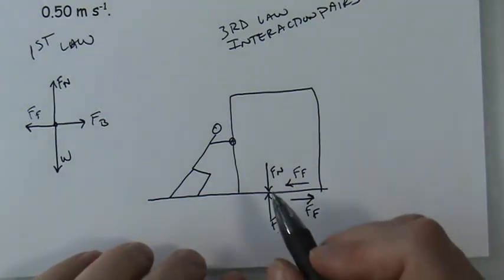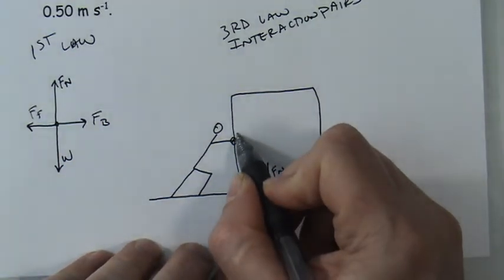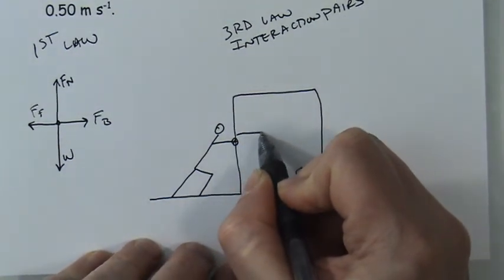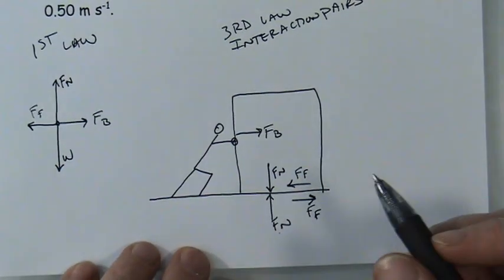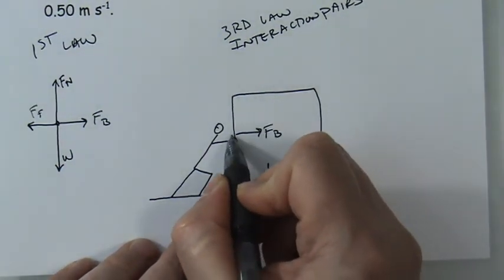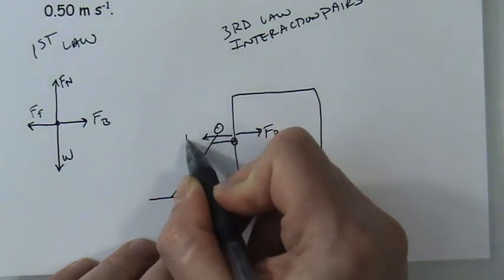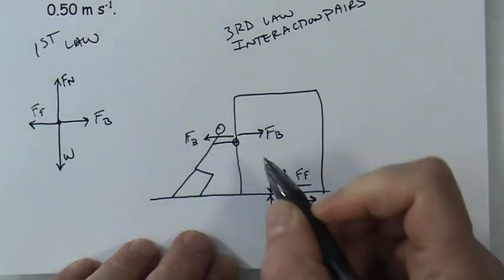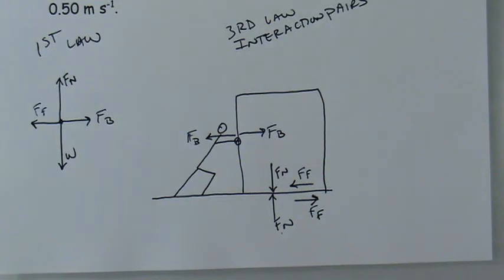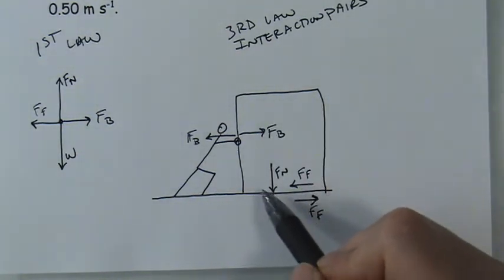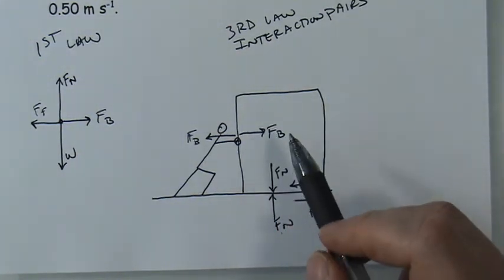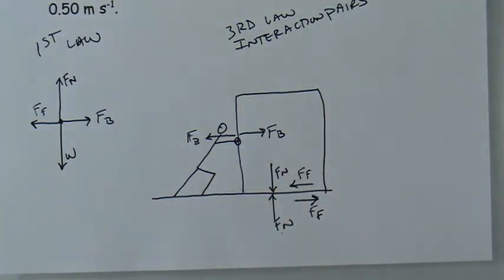Now there's still one more force, because we said that Brenda is pushing forward on the box, so therefore the box is also pushing backwards with equal force. Whatever force Brenda pushes on the box is going to push back against her with that same force. Okay, so that takes care of almost all of the forces that are acting on the box, except for one. We did not look at the weight arrow.